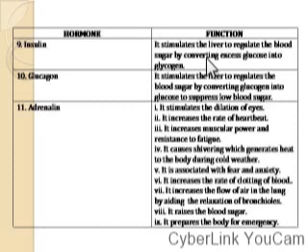Then if you look at the second hormone, which is glucagon, it is responsible for the stimulation of the liver to regulate the blood sugar by breaking down glycogen into glucose to suppress low blood sugar. That is the role of glucagon. It stimulates the liver to regulate the blood sugar by breaking down stored glycogen into glucose to suppress low blood sugar.